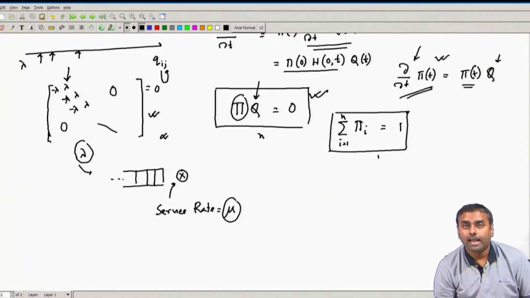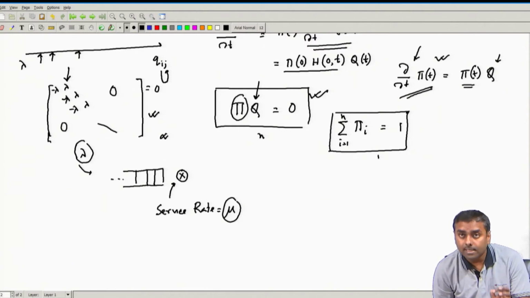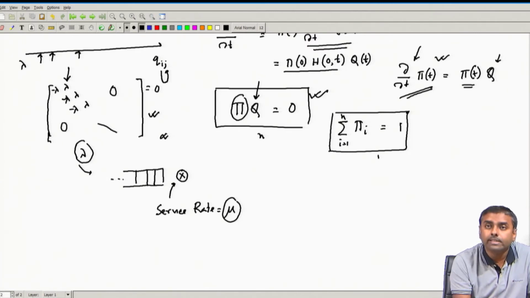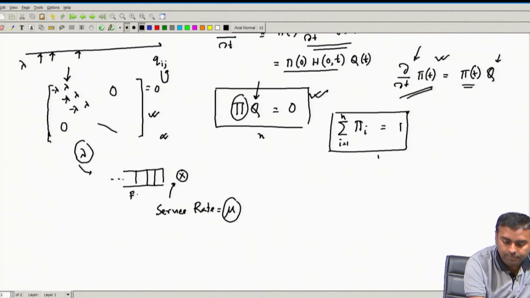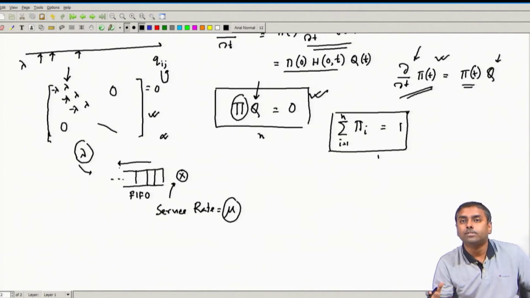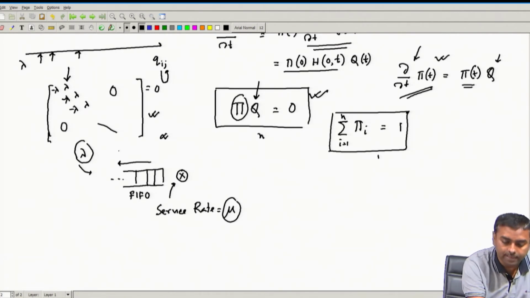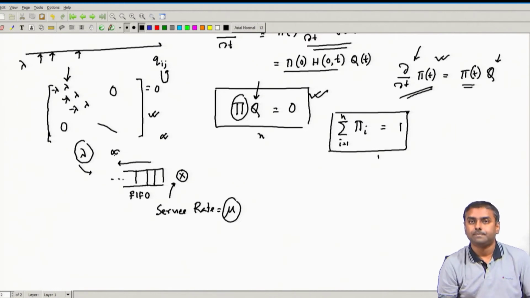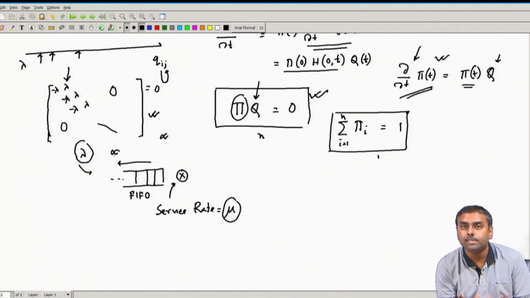And we also know that there is only a single server, the queue is FIFO, first in first out, and the queue length, how many customers it can hold, is infinite. These are the descriptions which have been given. Now, this queue we will try to analyze.